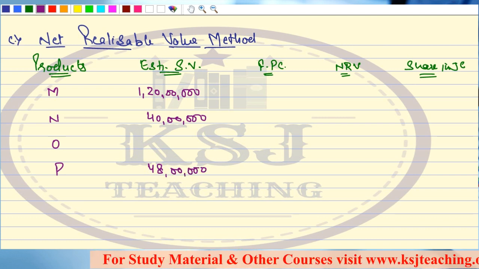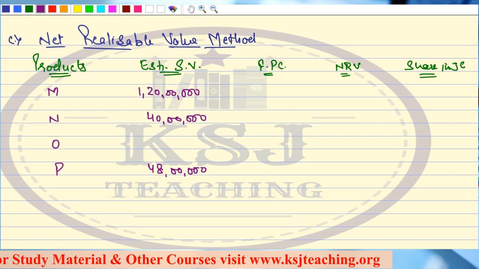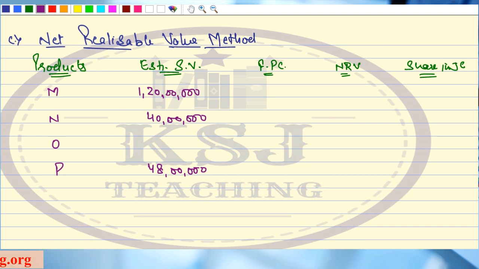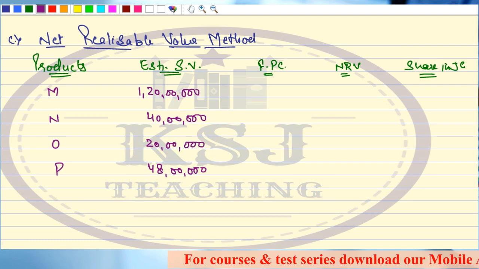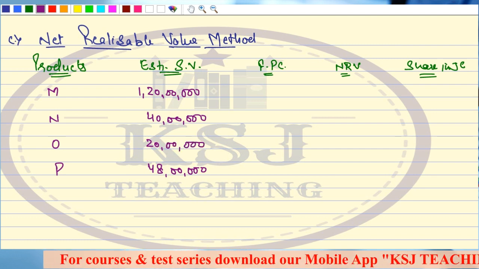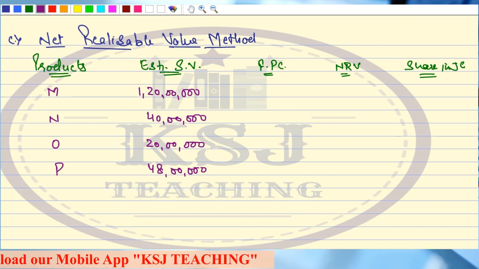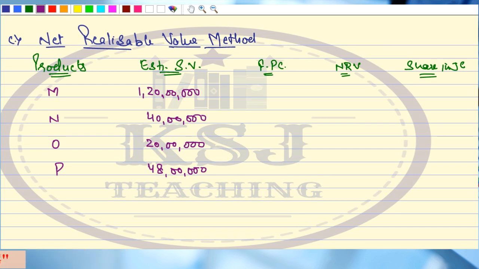What about O? The O, we are not doing any further processing. That means the estimated final value of O will be what? The value at split off point. Simple. That is 20 lakh. So be careful with this value, because we don't have to miss this value. The final sales value means whatever is the price at which we are going to sell that product. The O is fully processed at split off point. That means whatever is the sales value of O at split off point, that will be my estimated sales value.